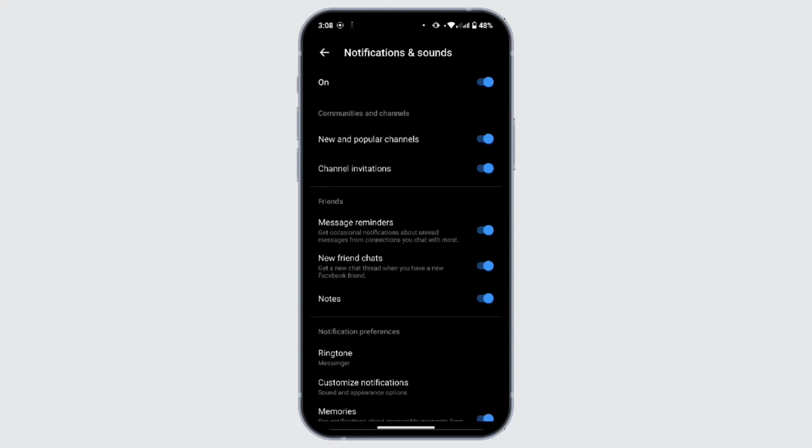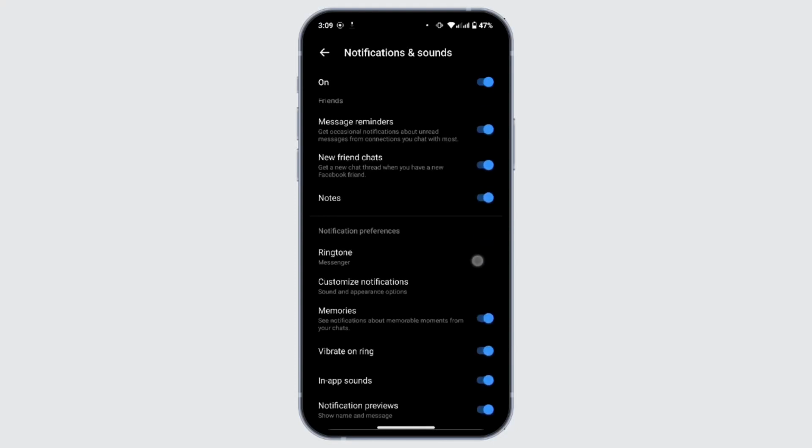Now on notifications and sound, the first thing you have to make sure of is that the first toggle that says notification on is turned on. If you have turned off the notification, you won't be able to receive any call and you will have a problem in your Messenger video call. So make sure to turn that on.